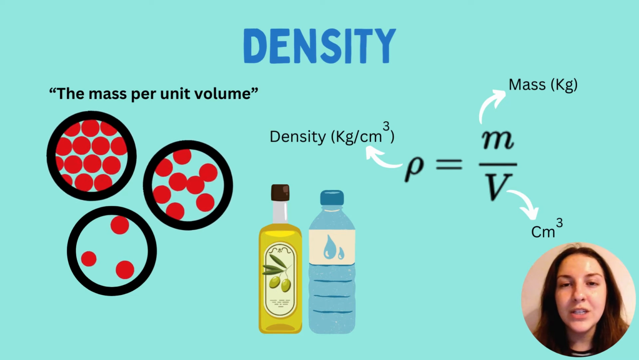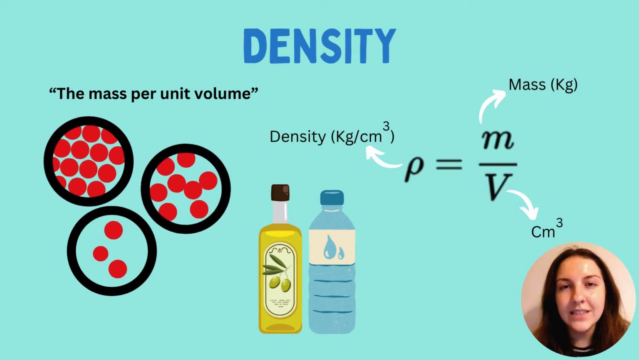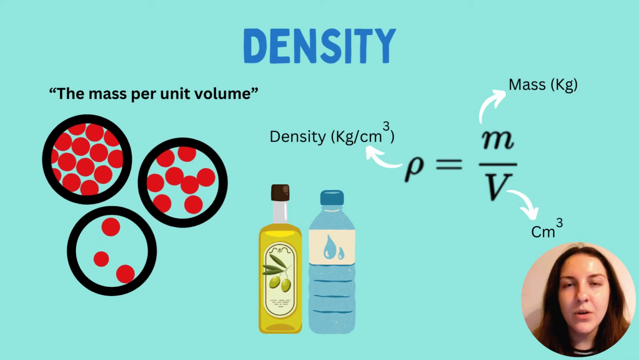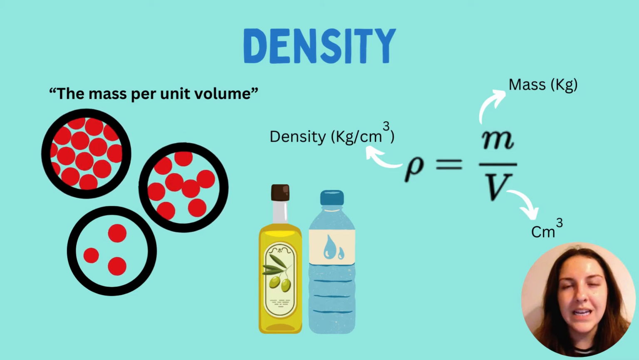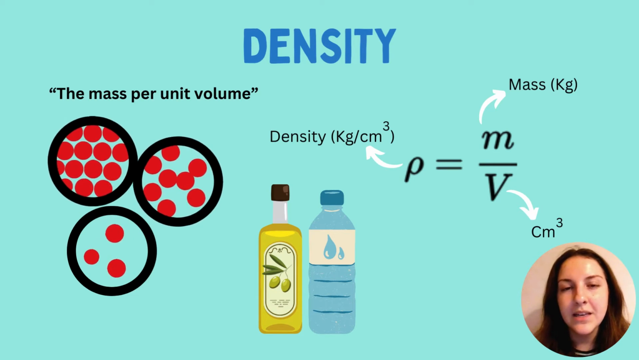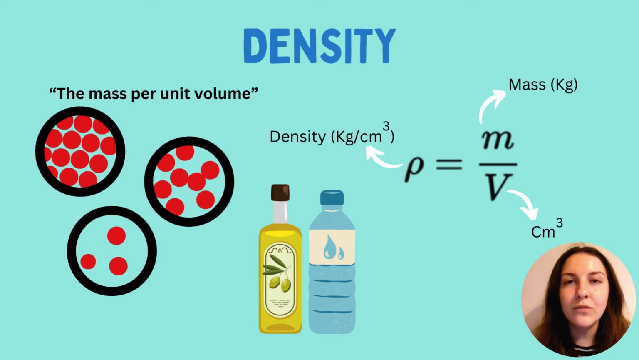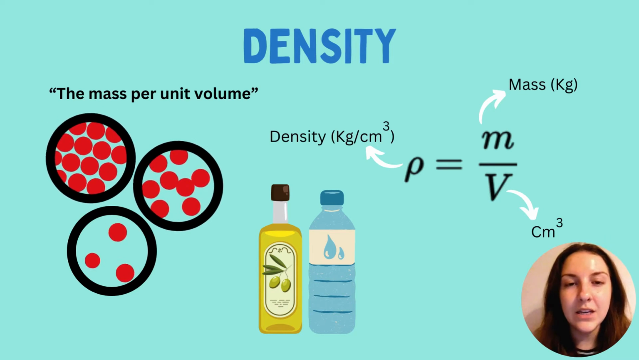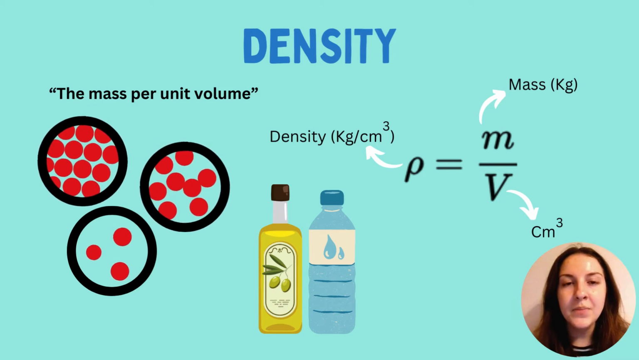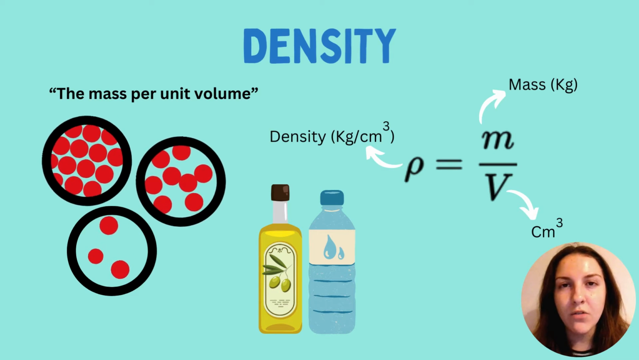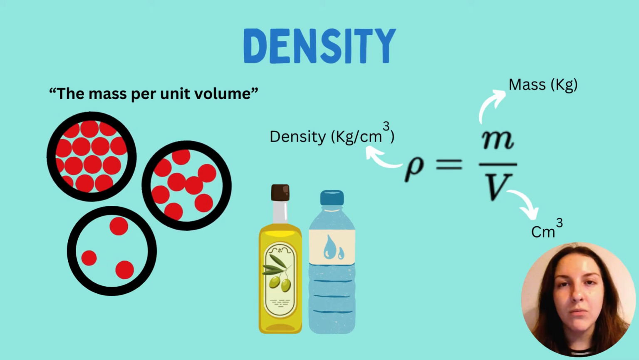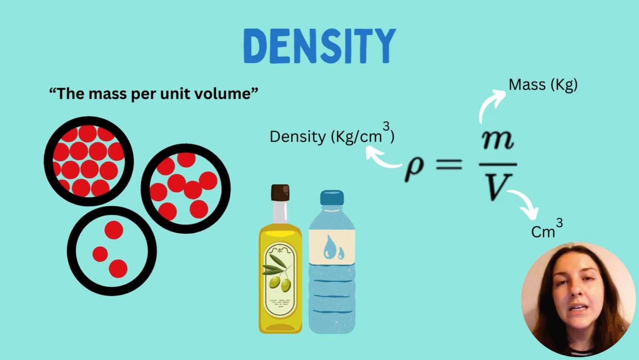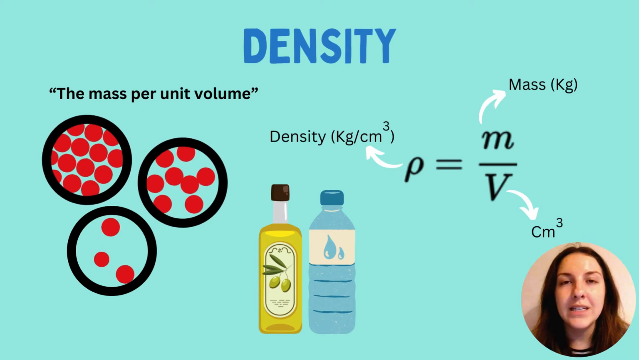In terms of the GCSE exam, you will need to know that density is the mass per unit volume. It's how much substance is in a given volume or a given space. We can calculate this using the following equation. Density, or rho, which is the symbol for density, equals the mass of something divided by the volume of something. The mass is often measured in kilograms, the volume is often measured in centimeters cubed.